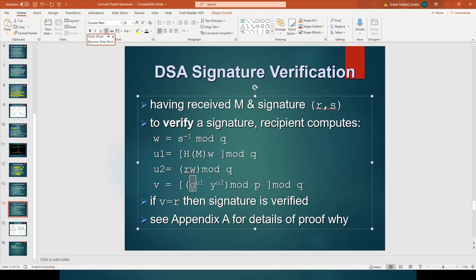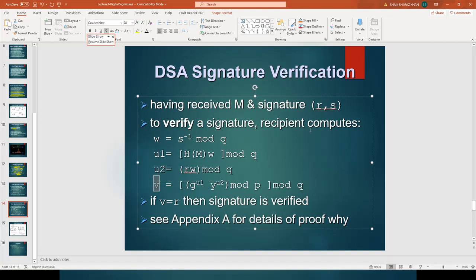V is equal to: G is part of the global public key value, Y is the public key. Please see the difference. G is part of the global public key, and Y is the public key. So G to the power U1, Y to the power U2, mod P, and then mod Q. This expression is computed, and it would give you V.